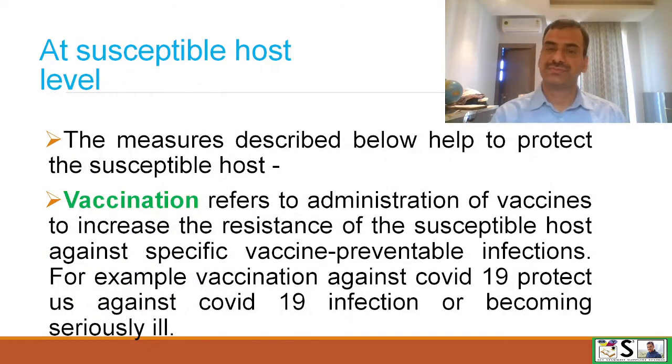Next one is preventive and control measures at the susceptible host level. The measures that we are going to discuss help to protect the susceptible host, and the best one is vaccination. It refers to the administration of vaccine to increase the resistance of the susceptible host against a specific vaccine preventable disease. For example, a vaccine against COVID-19 protects us against COVID-19 infection or becoming seriously ill.